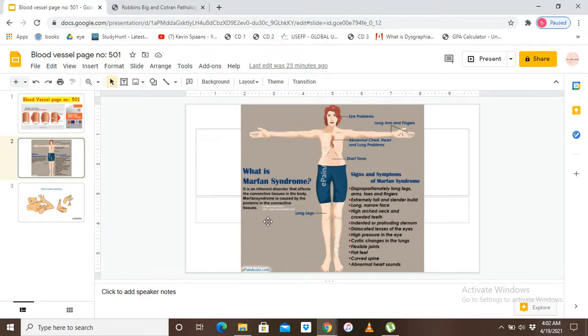ठीक है? So यहाँ पे eye problems हो रही हैं, long arms and fingers हैं, abnormal chest है, and lung problems हैं, and heart problems हैं, short torso है. Signs and symptoms: disproportionately long legs, arms, toes and fingers, extremely tall and slender build है, long narrow face है, high arched palate and crowded teeth है, indented and protruding sternum है, okay. Dislocated lens of the eyes, a very important symptom of Marfan syndrome. High pressure in the eyes, cystic changes in the lungs, flexible joints, flat feet, curved spine, abnormal heart sounds. Okay, so these are all the signs and symptoms of Marfan syndrome, along with the aneurysm which we see in Marfan syndrome.